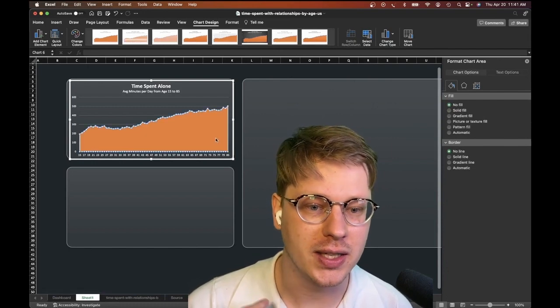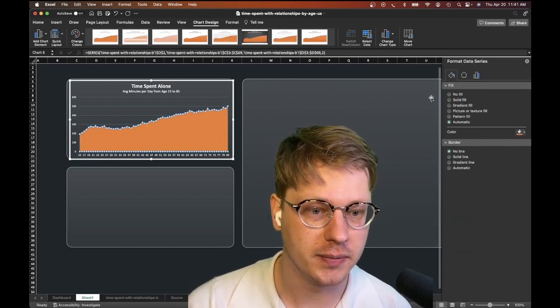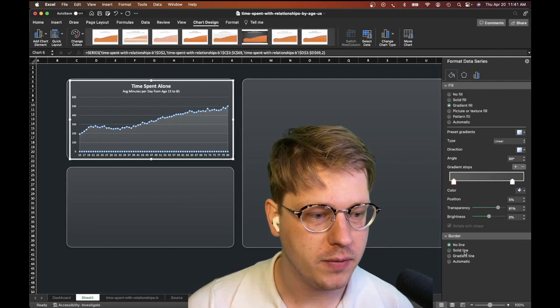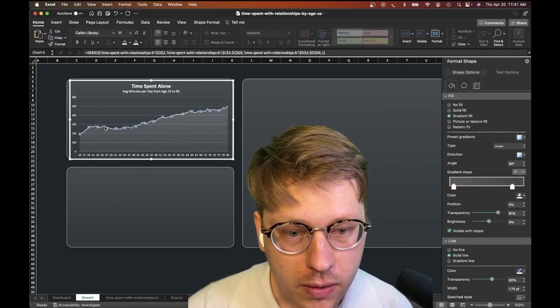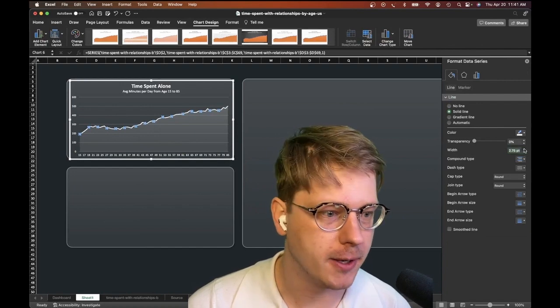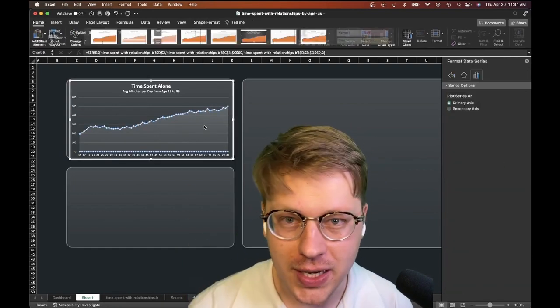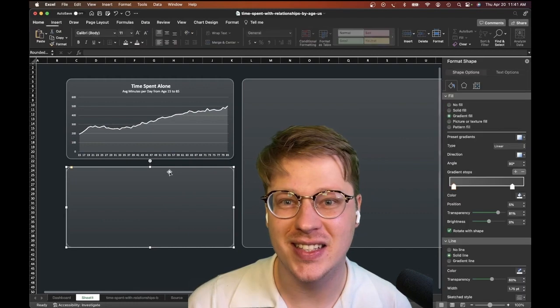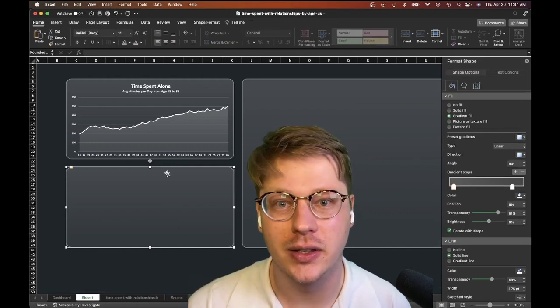And now what we can do is click into that area fill, go no line, and give it a gradient. And we might have to make some adjustments to the line in the background here, just to make it a little wider so it shows up better. There you go. Now you got that beautiful gradient behind it, plus the line. I think this is a nice clean way to style your line charts.